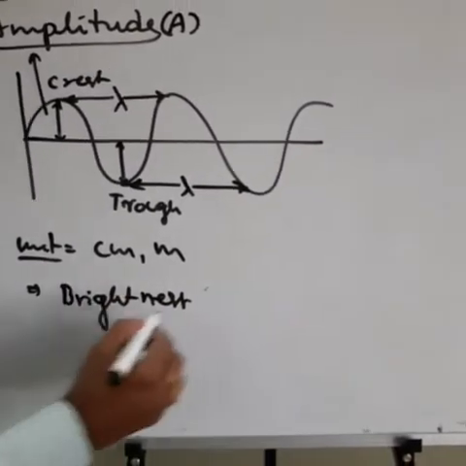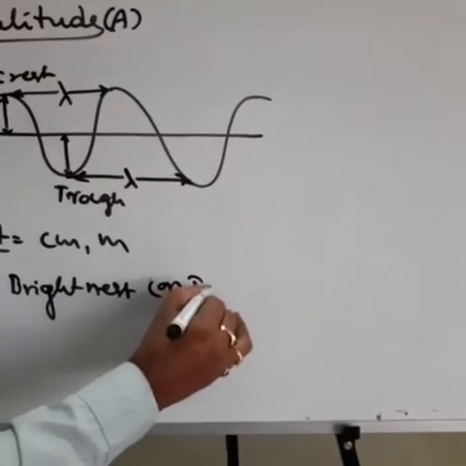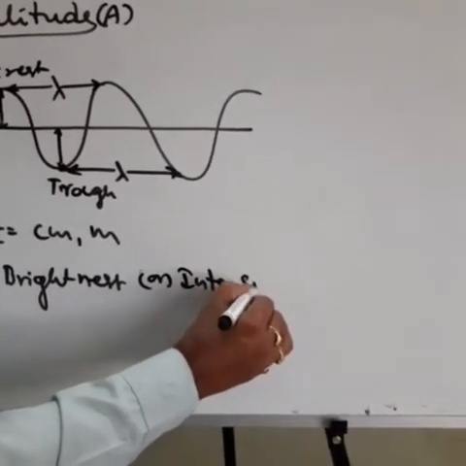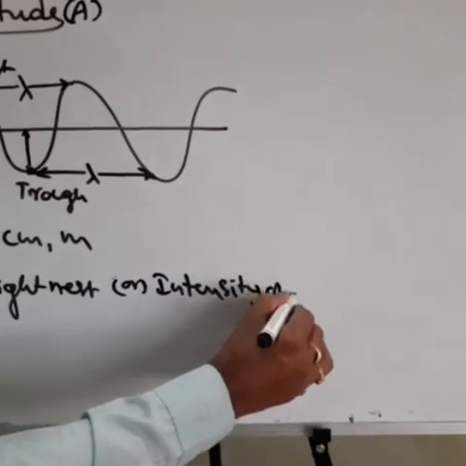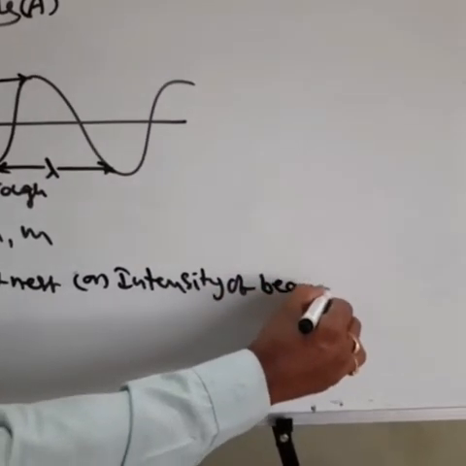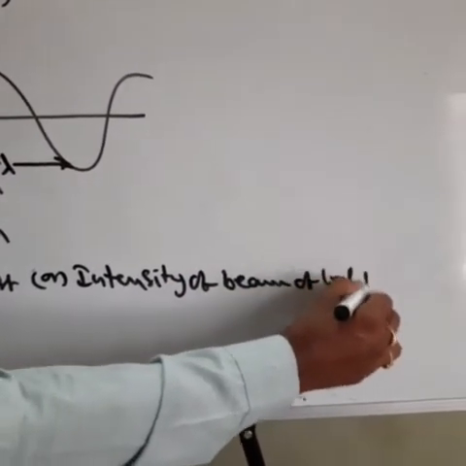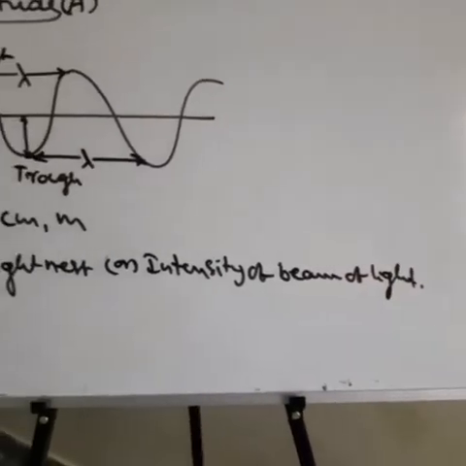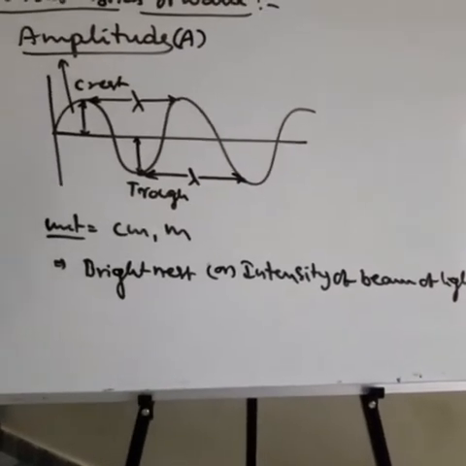Amplitude is used to measure the brightness or intensity of light. Intensity of a beam of light. So that is about the amplitude. Okay.